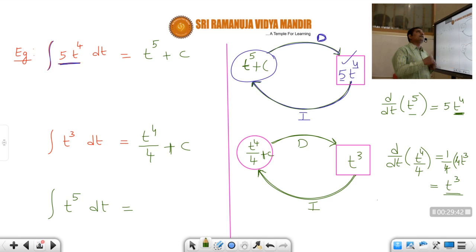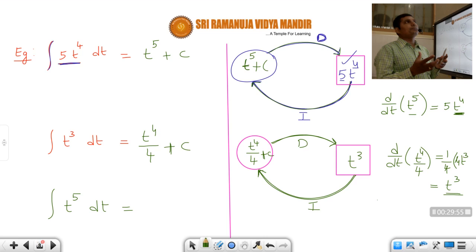Okay. It becomes very difficult, because as the function becomes complicated, this process of finding the integration also becomes complicated. So we need one particular formula. Just by applying that formula, we'll get the answer. So therefore, we need a particular formula. What is that formula, students? Here you can see.